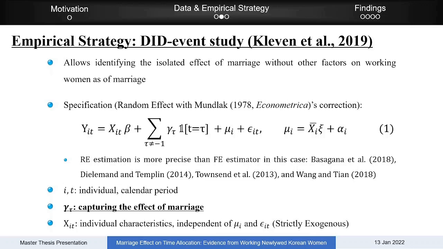And I also use Mundlak's correction to get rid of the potential correlation between unobservable characteristics and the key independent variable.